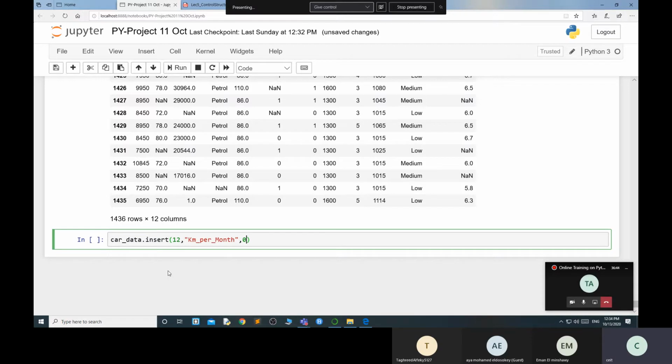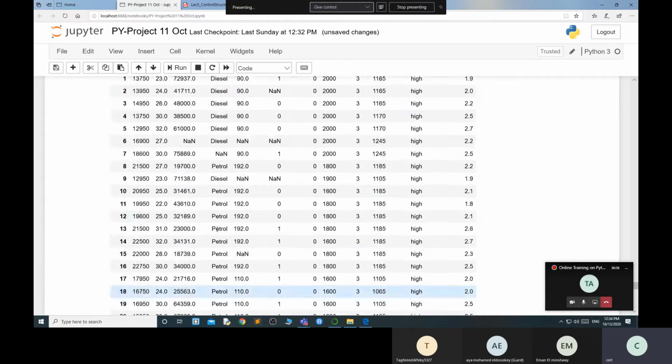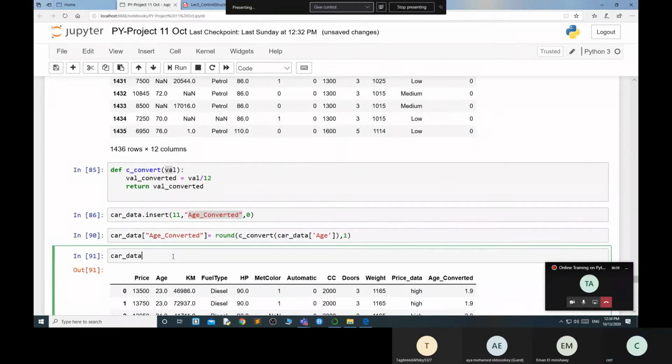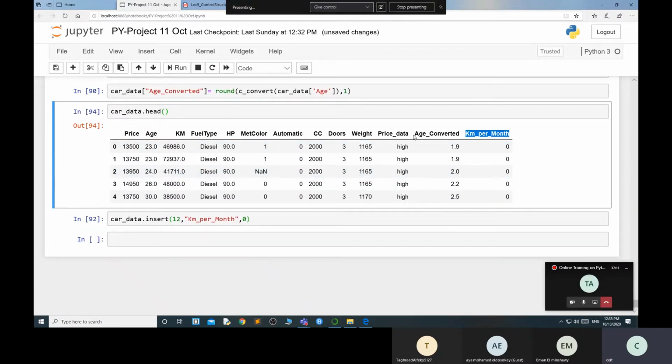Now, whatever I am doing right now is called data cleaning also, because I give you cleaned and meaningful data. So this is the data cleaning part too. Now if you want to execute this, I'll do one thing: I'm using the dot head function, because otherwise it will show too much data. Now one column is inserted into my table.